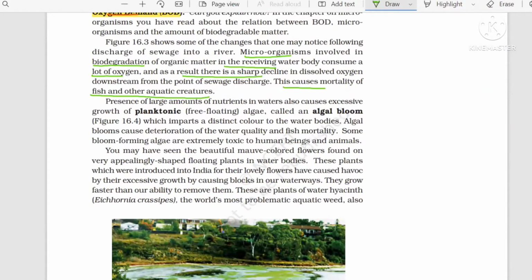Now, suppose nutrients are used as fertilizer, how do they create a problem? Presence of a large amount of nutrients in the water causes excess growth of algae, and this is known as algal bloom. Which nutrients are especially problematic? Nitrate and phosphate.